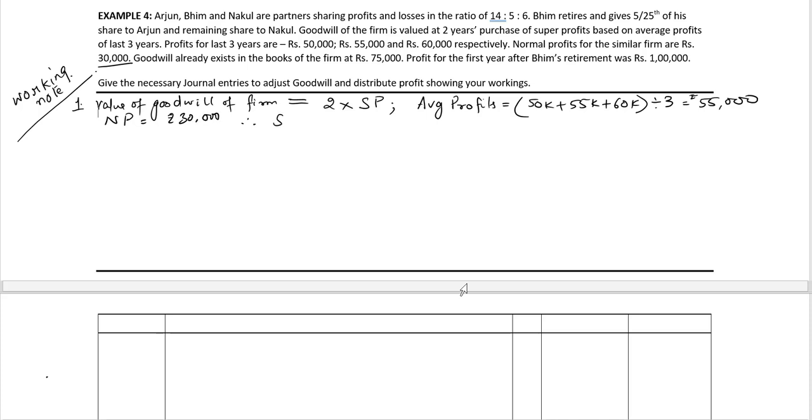Hence, super profits is equal to 55,000 rupees minus the normal profits 30,000 rupees, which is equal to Rs 25,000, and goodwill is equal to 2 into 25,000 rupees, which is equal to Rs 50,000.